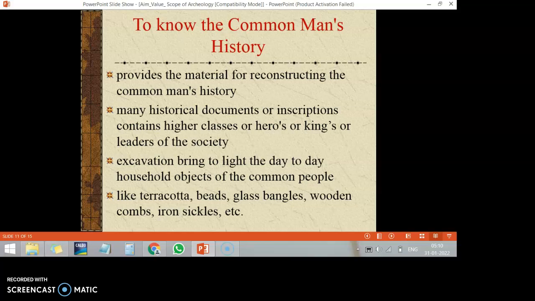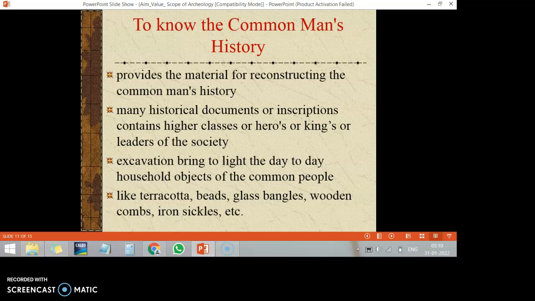Archaeological excavation helps us know the common man's history. It provides materials for reconstructing the common man's history. Many historical documents and inscriptions mainly concentrate on higher classes, heroes, rulers, kings, or leaders of society. They don't consider the common man's history. Archaeological objects try to reconstruct the history of common people and the marginalized sections of society.